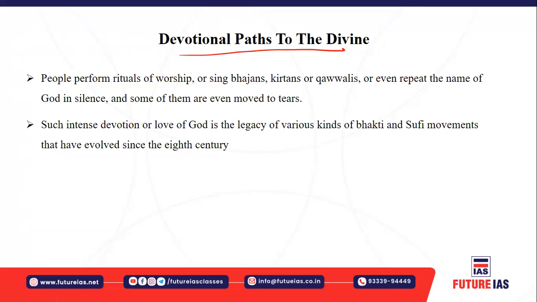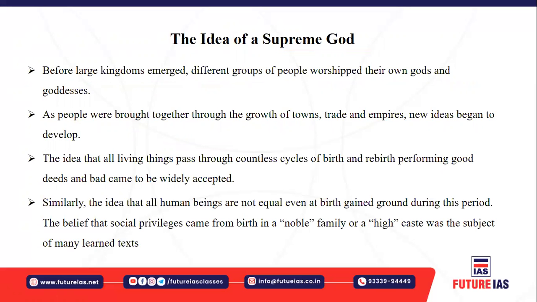Now, such intense devotion or love of God is the legacy of various kinds of bhakti and the Sufi movement. These bhakti and Sufi movements evolved since the 8th century in the Indian subcontinent. So the different types of worship and rituals basically evolved from the 8th century onward. So the idea of a supreme god emerged. And you must understand, even before the large kingdoms emerged, different groups used to worship their own gods, and they had their own gods and goddesses.